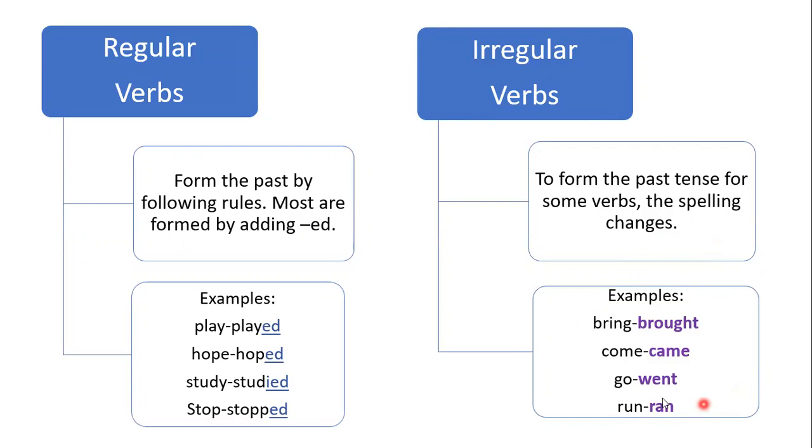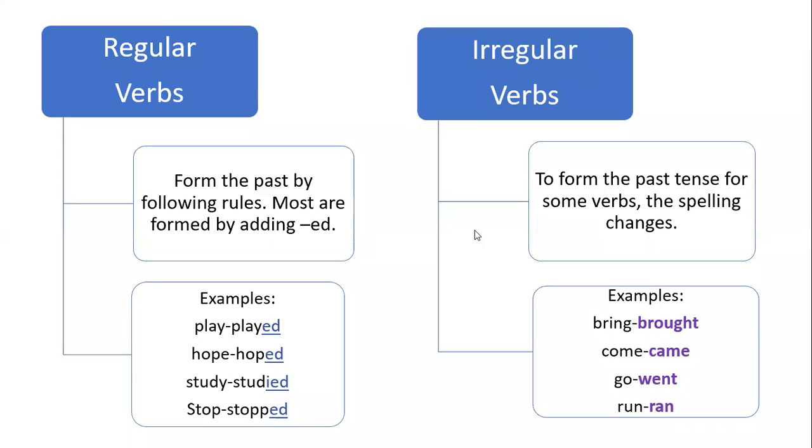I have some examples here: bring, brought, come, came, go, went, run, and ran. You can tell that the spelling changed.